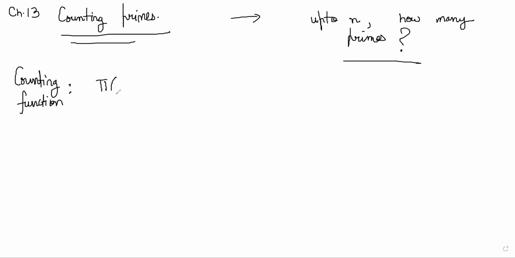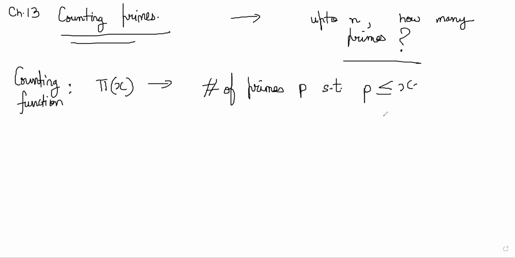Let's say we call it pi of x, where this means the number of primes p such that p is less than or equal to x, right? So this is pi of x, which is a counting function that has been defined.